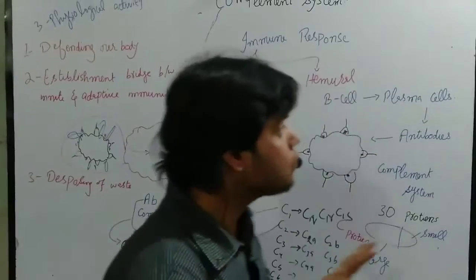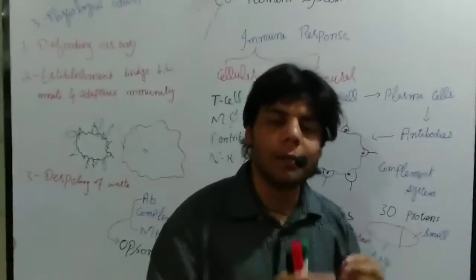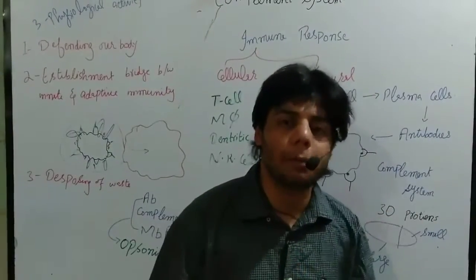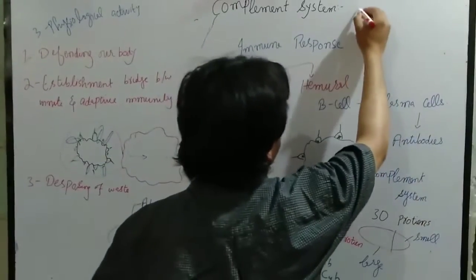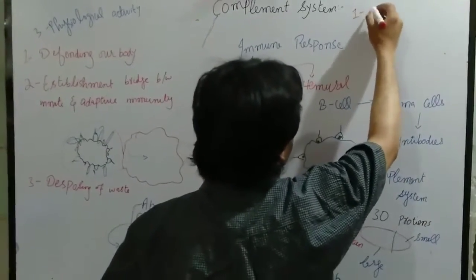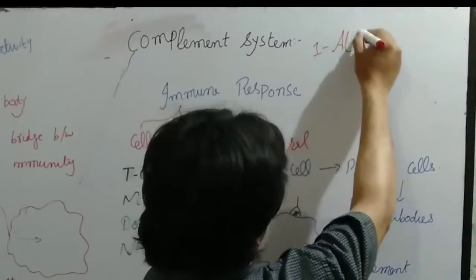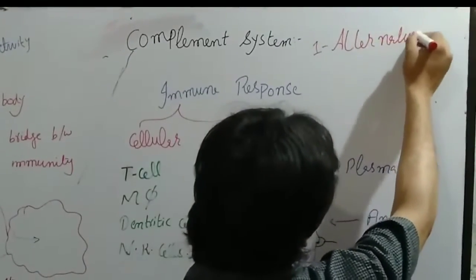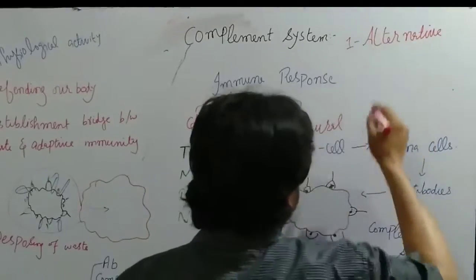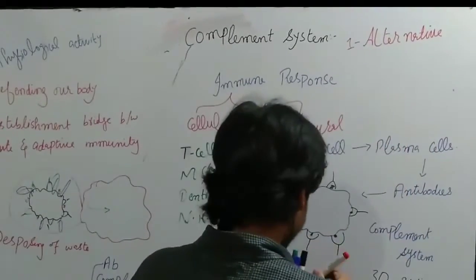Okay, usually we have three complement pathways. Let me write here. We have the first one, which we call the alternative pathway. Second, we have the classical pathway.